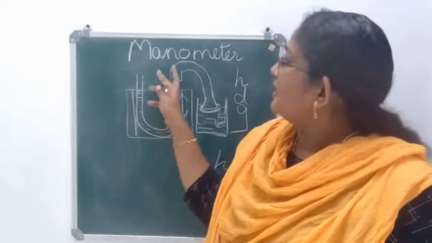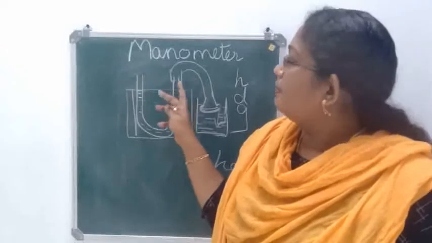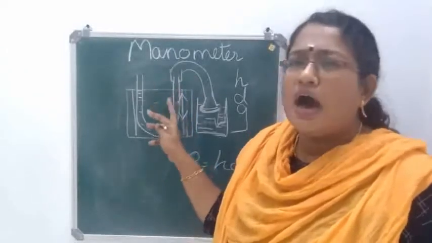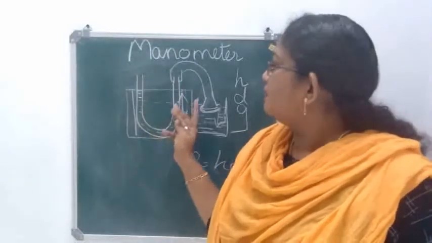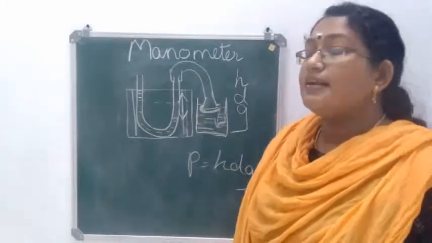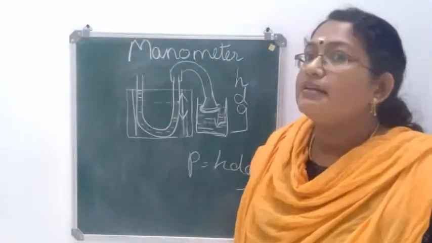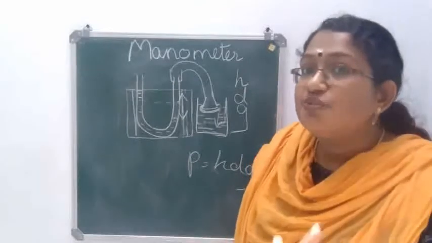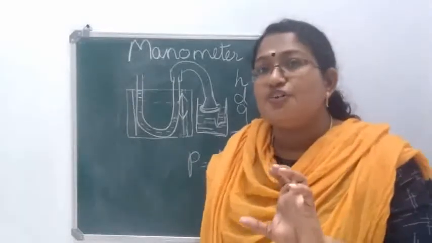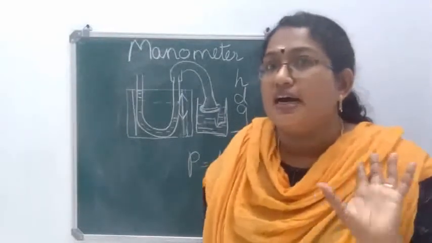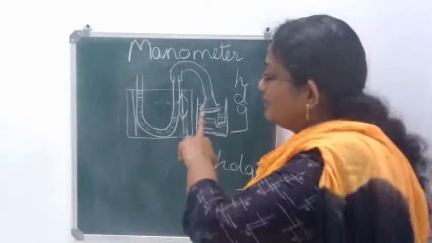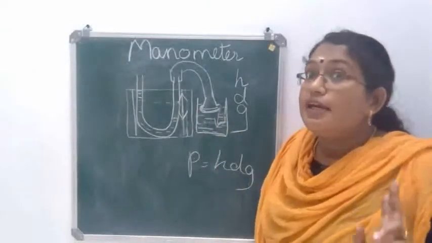Then just connect a rubber tube on any one arm of this U-shaped tube. Then on the other end of the rubber tube we have a funnel and the mouth of the funnel is fixed with a stretched membrane. It is immersed in a beaker containing liquid.